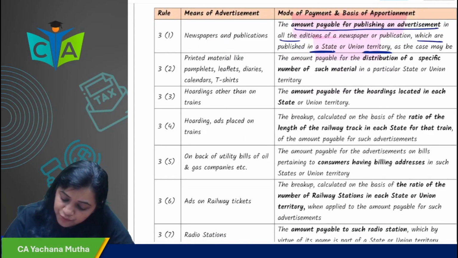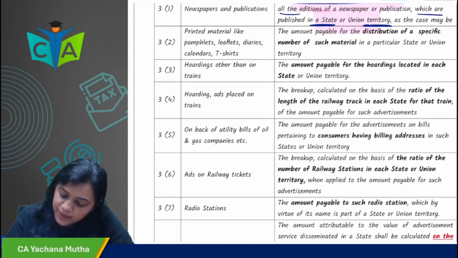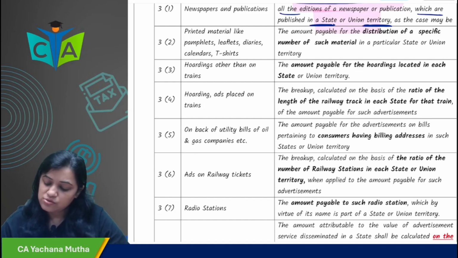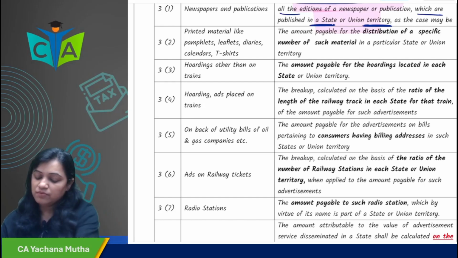Okay, in case of printed material like pamphlets, leaflets, diaries, calendars, t-shirts, and also when the government gives the advertisement, how will the place of supply be determined and how will the value be apportioned?